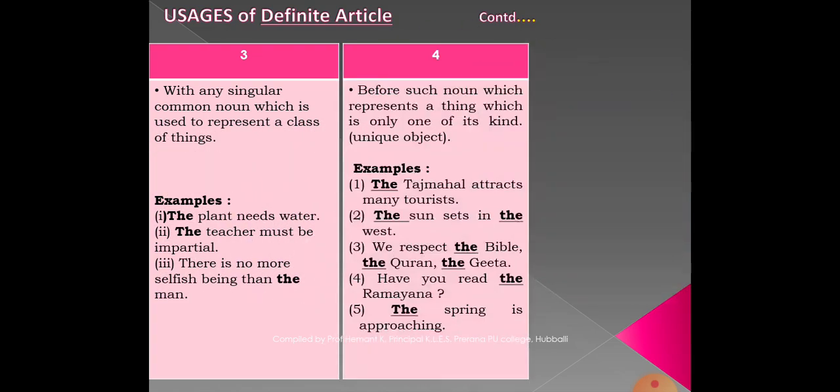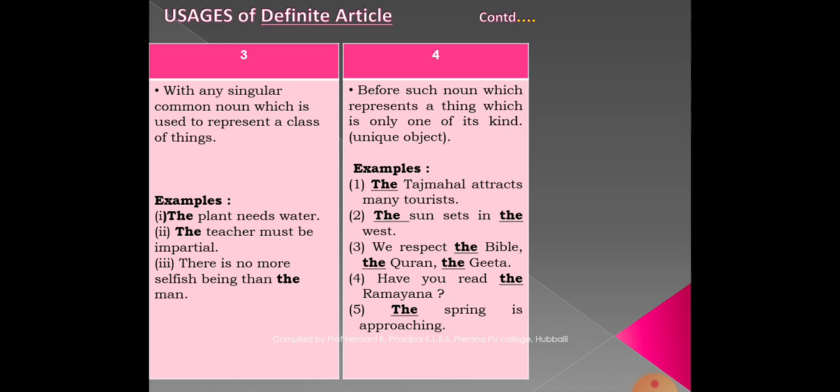Let us move on to the next usage, that is before a noun which represents something which is only one of its kind, or what we say a unique object or unique thing. There we must use the definite article the. In the example, the Taj Mahal attracts many tourists. The Taj Mahal is unique, it is only one, right? So before such unique objects we must use the definite article.